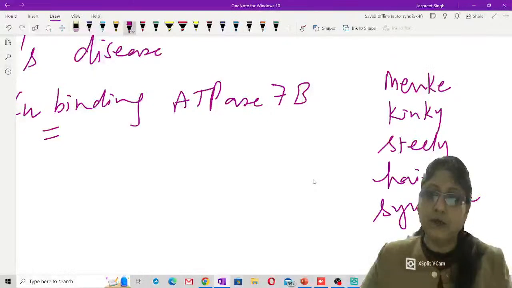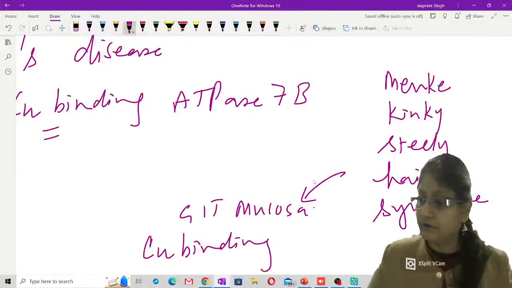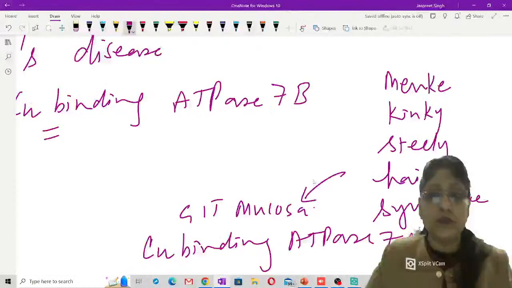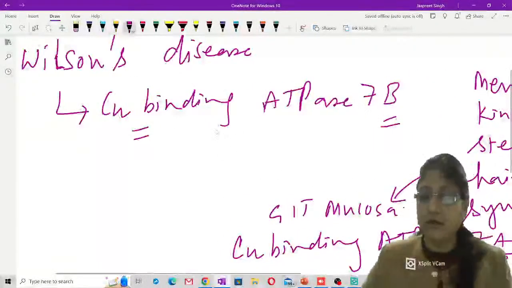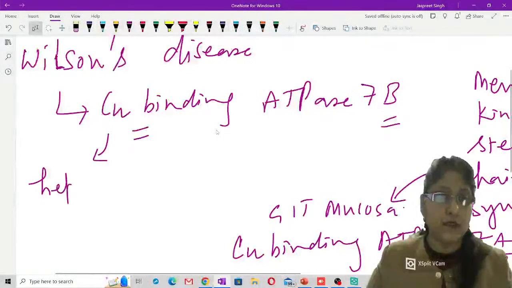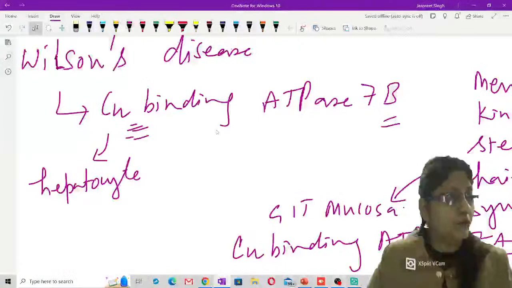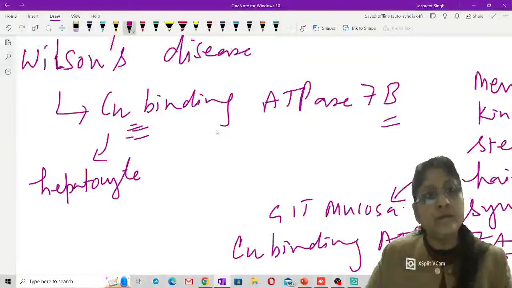In this, a similar protein is defective, but that is a GIT mucosal protein, and that name is copper binding ATPase 7A. So this is 7A and this is 7B. This Wilson's disease protein, copper binding ATPase 7B, is present in the hepatocyte, which is responsible for excretion of copper from the liver to the biliary canaliculus. From there they are getting excreted out. So excess copper is getting excreted out.